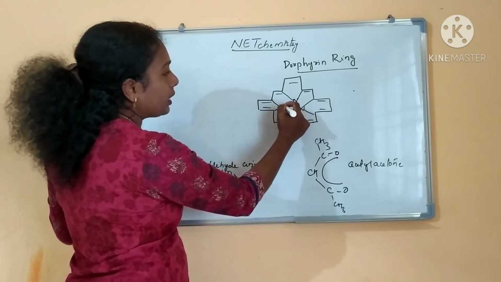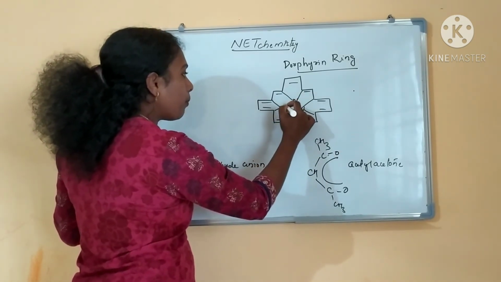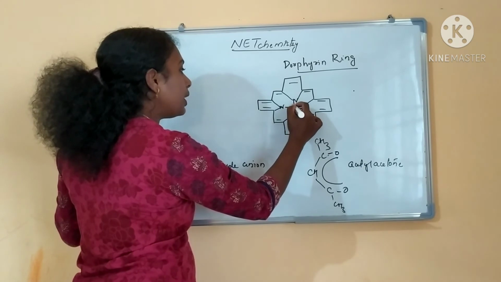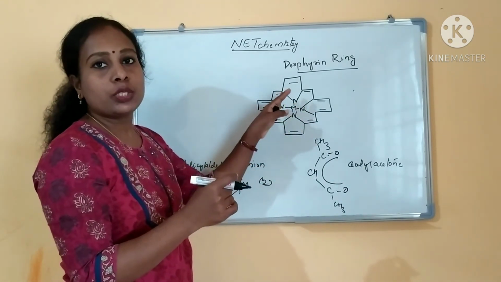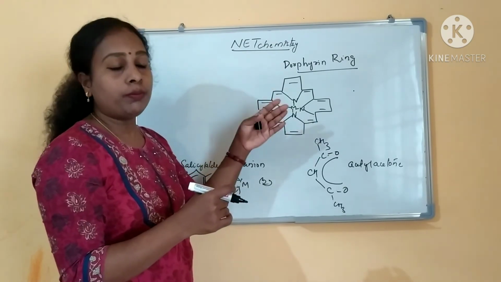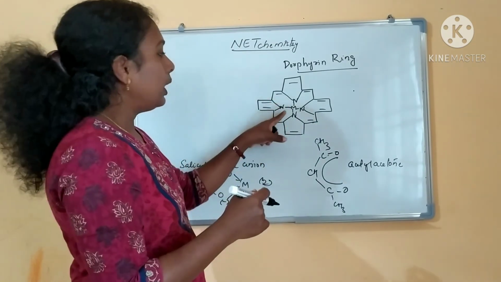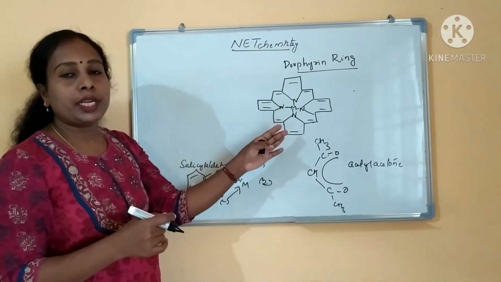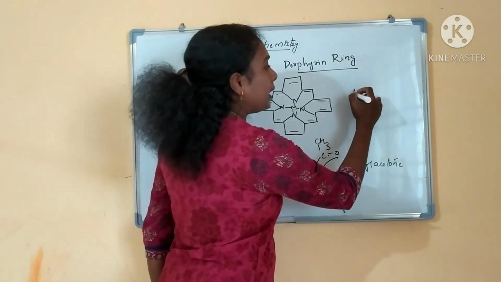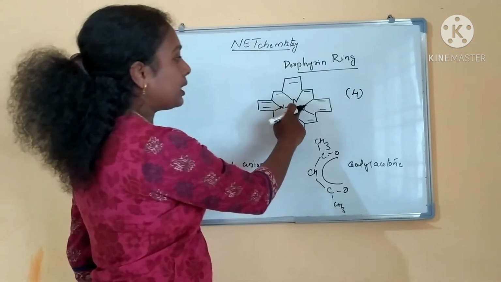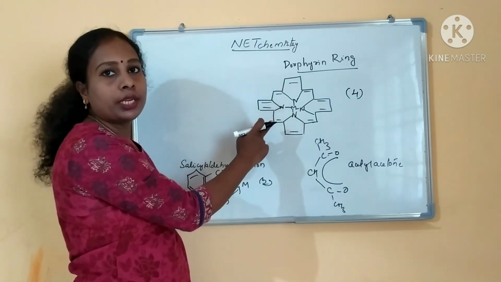All the 4 nitrogen will be coordinated to the metal. Magnesium, cobalt, like this you can take. Chlorophyll or vitamin B12, all those things have a porphyrin ring. What is the denticity of this porphyrin ring? It is a tetradentate ligand. 4 nitrogen atoms in this corner will be coordinating with the metal.